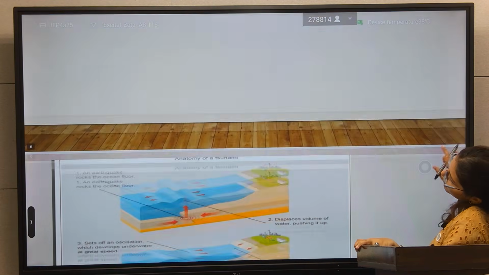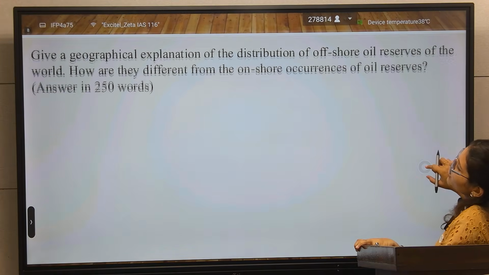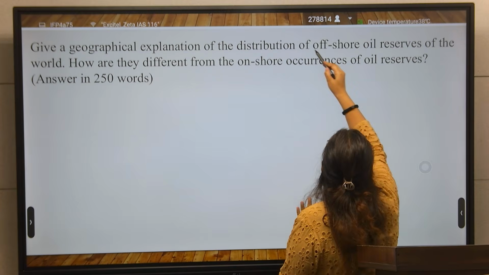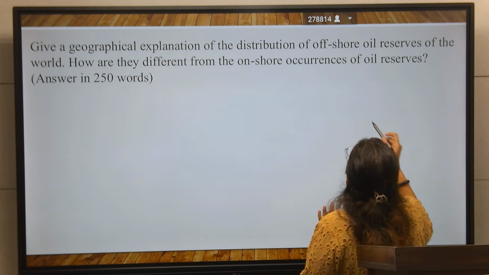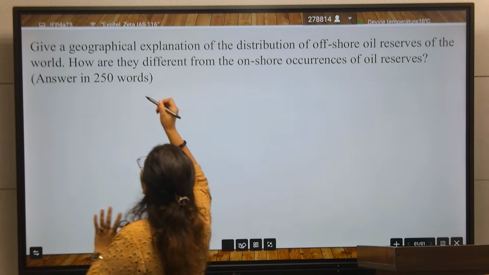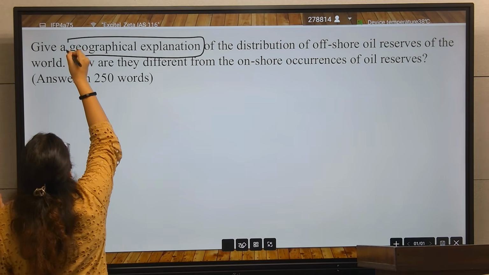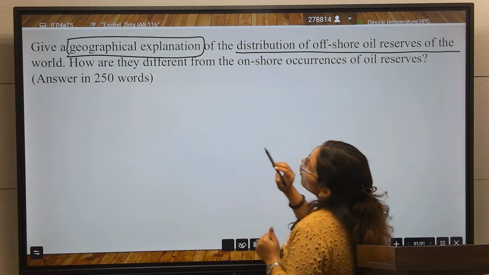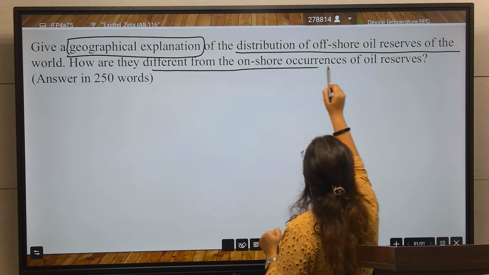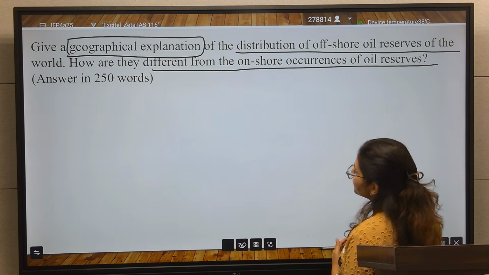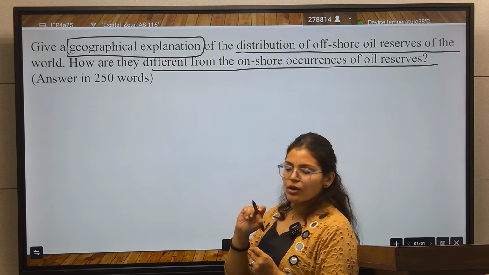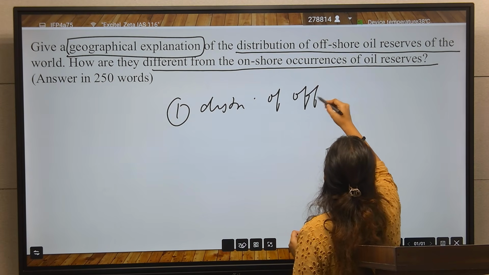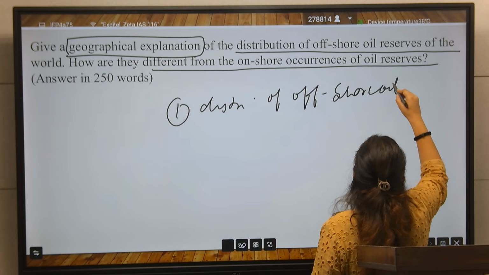After that, our 15 marker questions begin, and the first question is: give a geographical explanation of the distribution of offshore oil reserves of the world. How are they different from the onshore oil reserves? So the first part that you have to talk about is the distribution of offshore oil reserves.